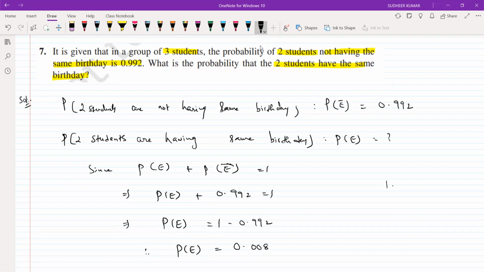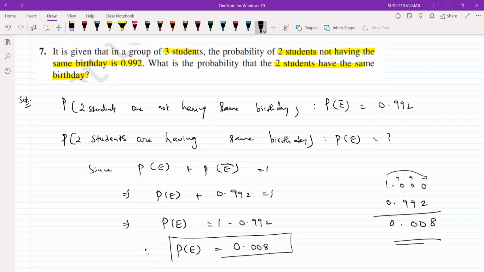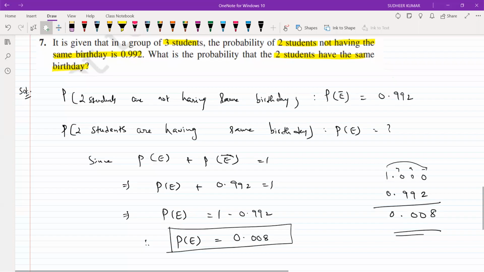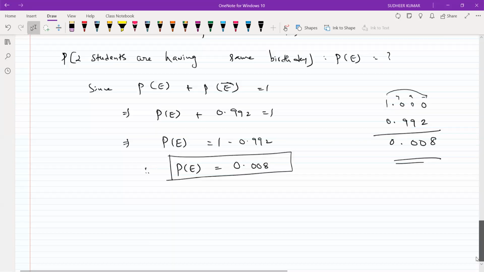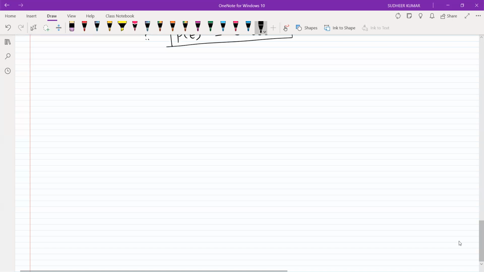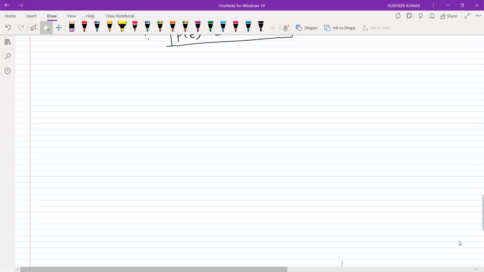So this is 1, and the other one is 0.992. After the decimal, take 3 zeros. Then take 10 from here, so it is 8, and here 9, 9. Here we have already taken, so this is also 0. So the result is 0.008. Yes, that's it. Next. So let us go to the next one.